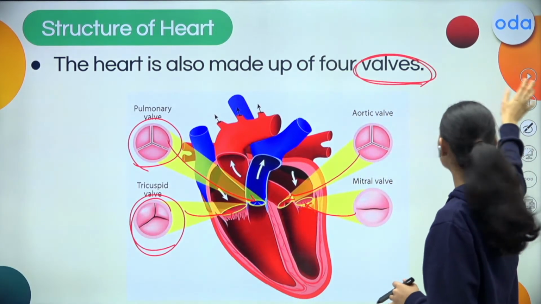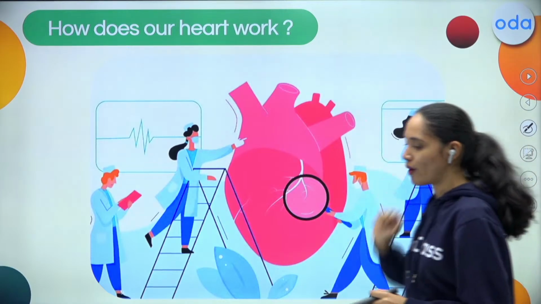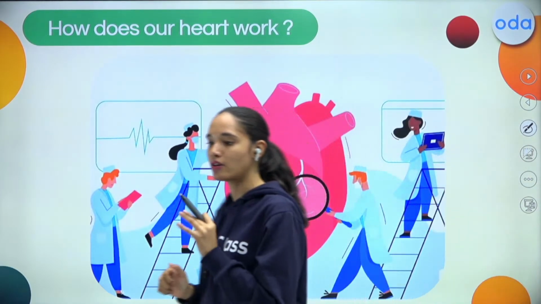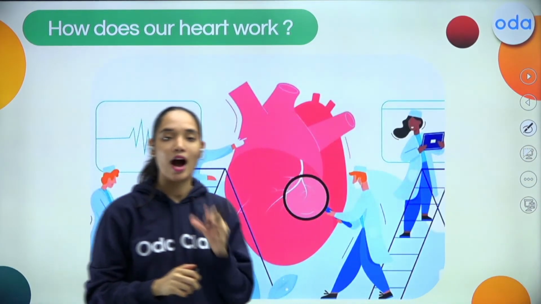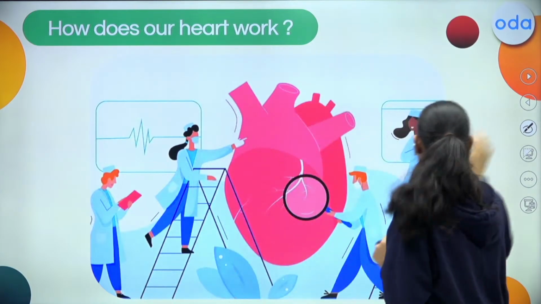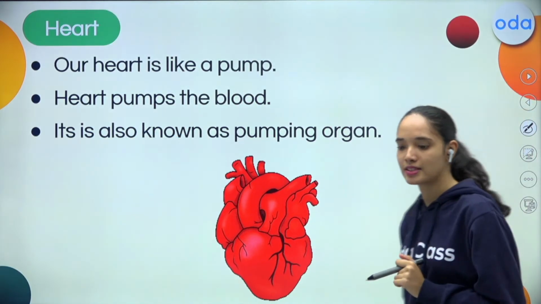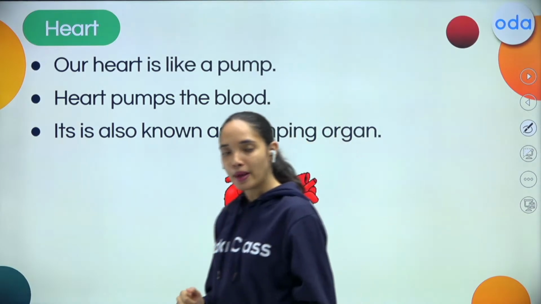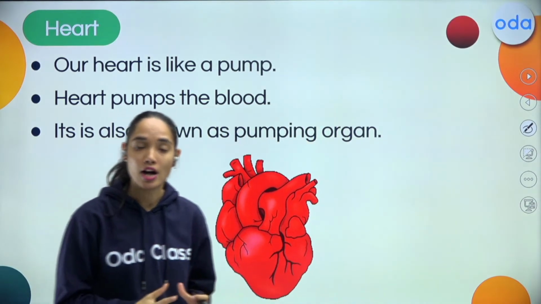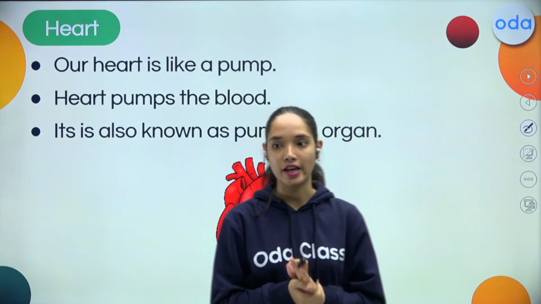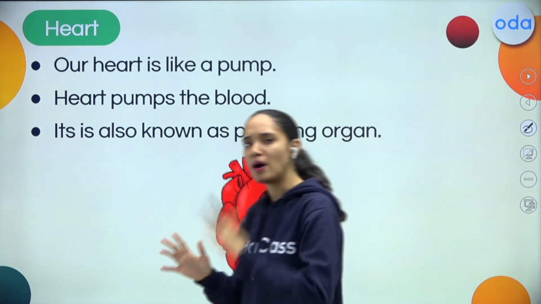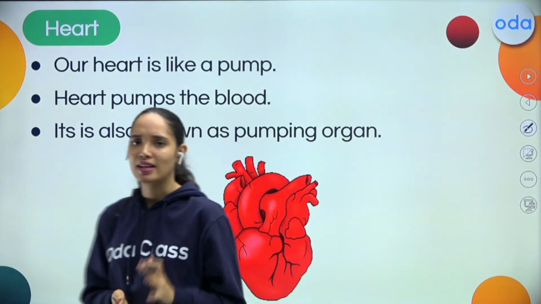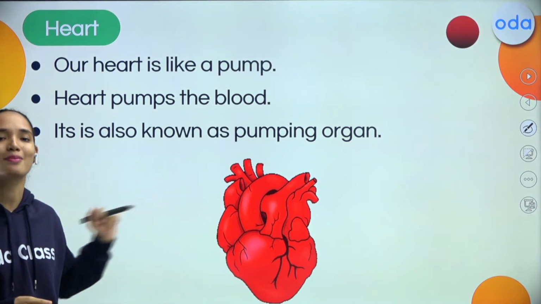And my dear students, now the question is, how does your heart work? It basically works by pumping the blood, isn't it? We can compare our heart to a water pump. The way a water pump pumps the water, similarly the heart pumps the blood.